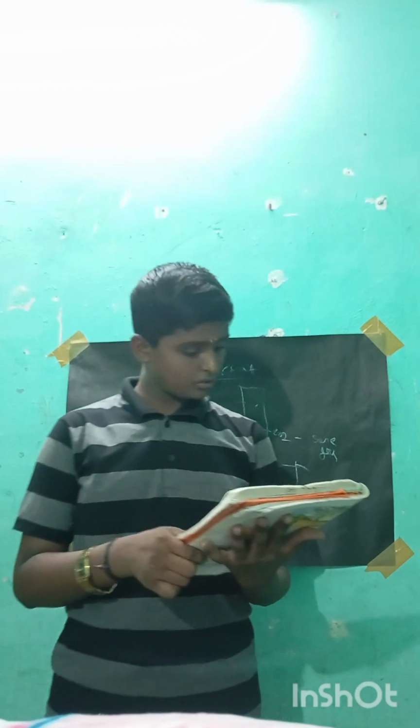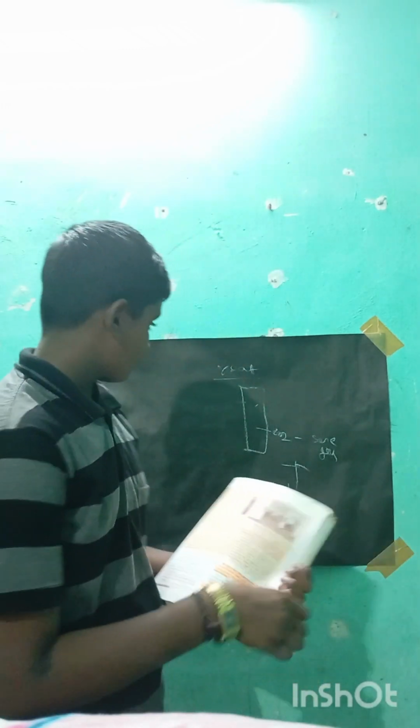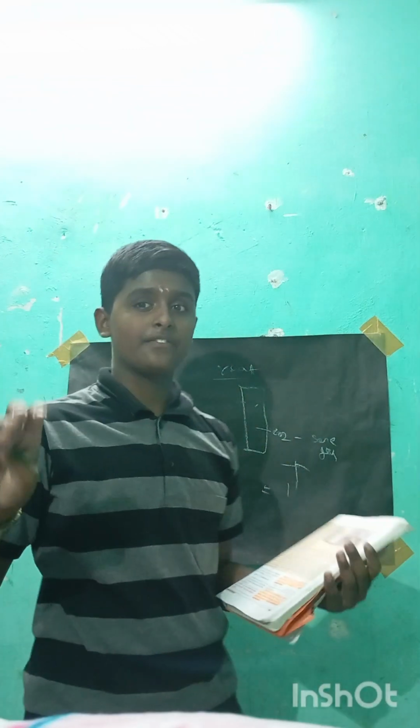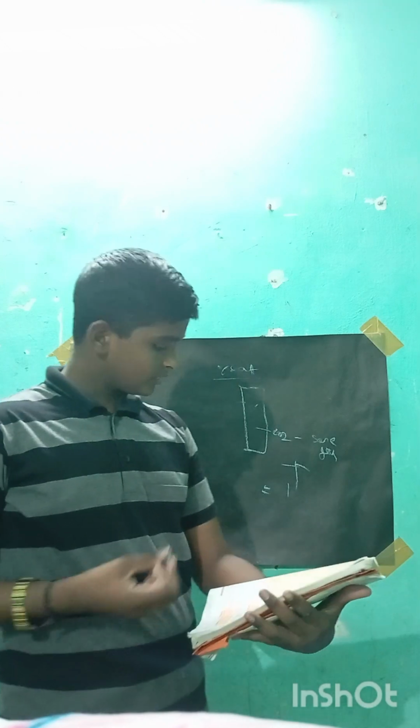In this there will be CO2, mostly CO2, and a little bit of LPG also. Fire extinguishers are used for many purposes: for example in forests when they catch fire, in houses, buildings, and so on.